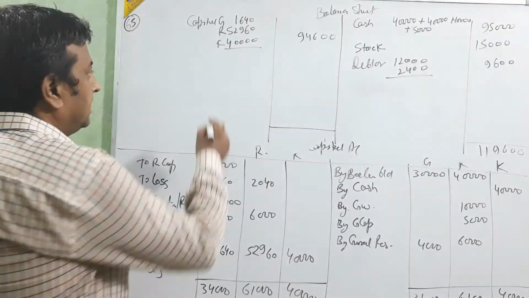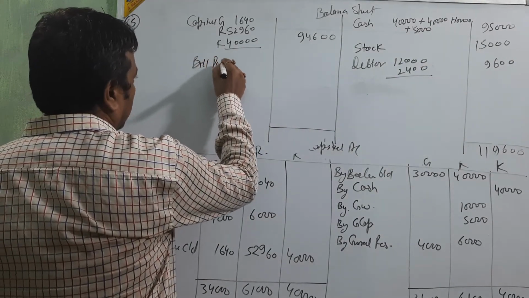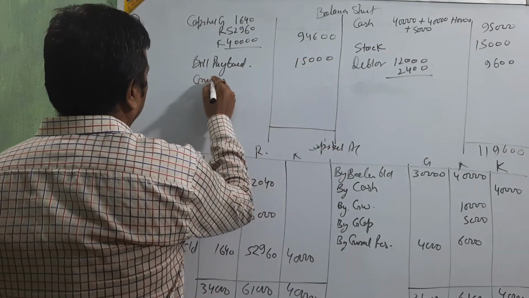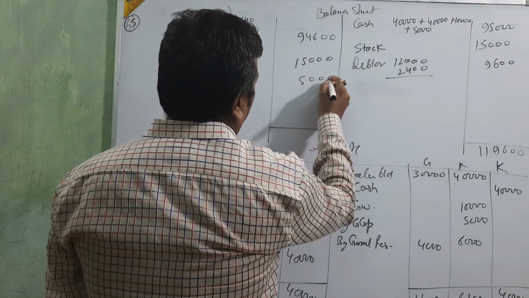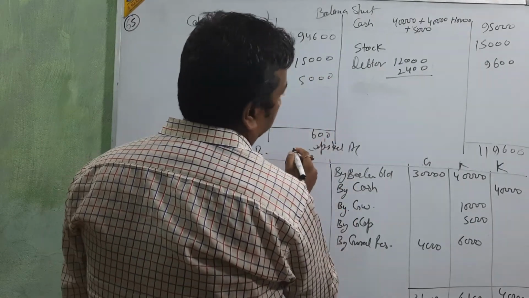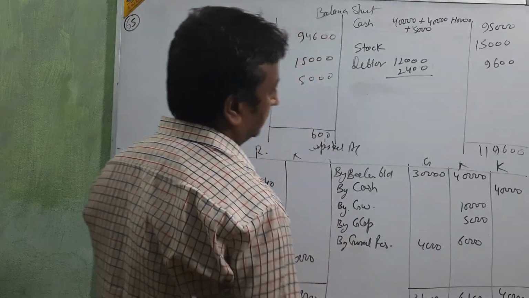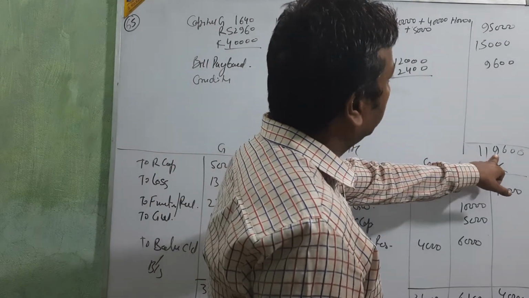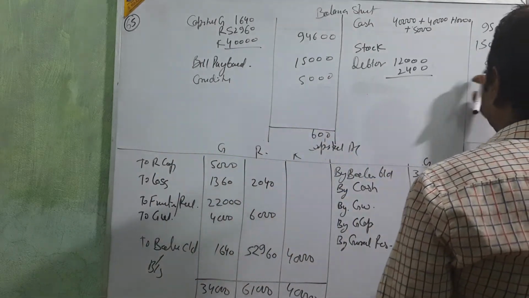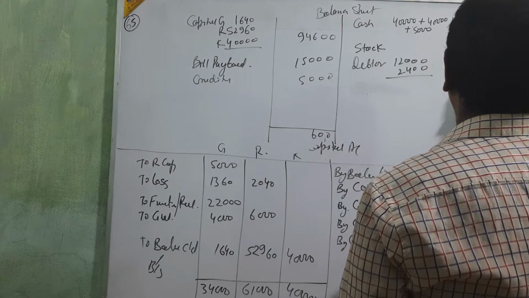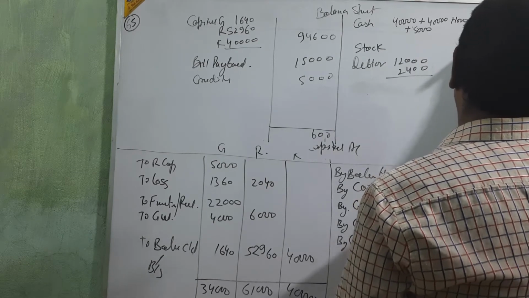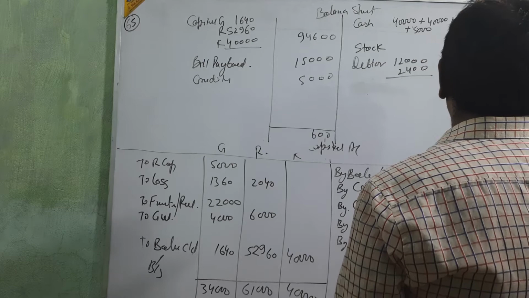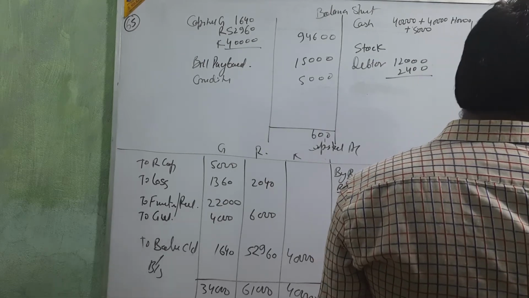Bills payable. Bills payable 15,000 and sundry creditors 5,000. Okay, just see 600. That's 14. It's 14. Yes. Six. This is the 15,000, na? 14. 5, 5, 10, 9. It's a 1,14,600. Yes. Answer is this only.